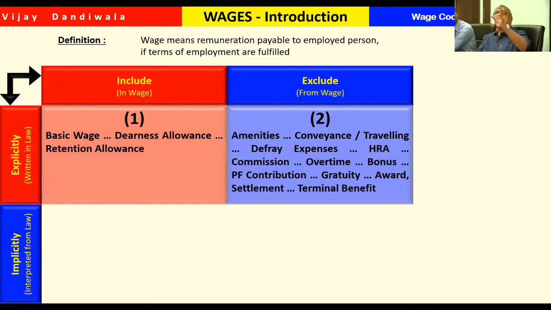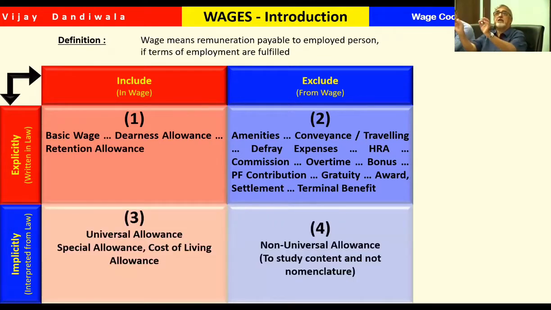But amenities, conveyance, defray expenses, HRA, commission, overtime, bonus, PF contribution, gratuity, award settlement, and terminal benefit, these are all excluded in the Act itself. If you see the definition, it is categorically written that these are excluded from the definition of wages. Now the crux lies here. This is most important.